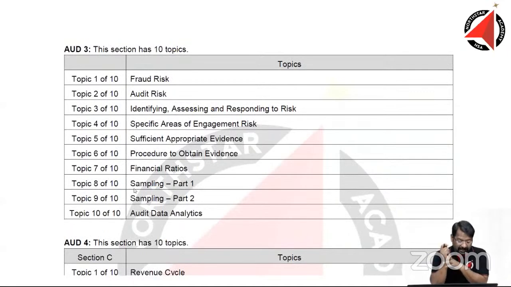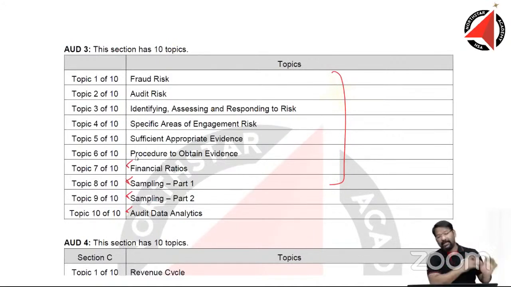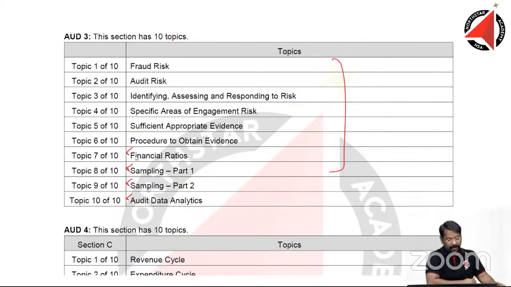Then we have Audit 3. In Audit 3, there were a few complicated topics. We had sampling, very important from an audit perspective, but these were more of statistics and a little difficult for a commerce student. But otherwise, it is broadly very simple. All the other topics are otherwise simple. Financial ratios, we have this in FAR also. You have seen ratios in FAR. Yes, the same thing is covered here as well.